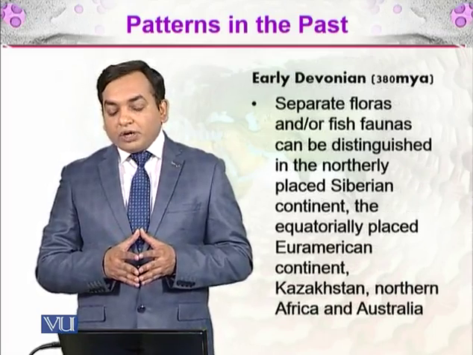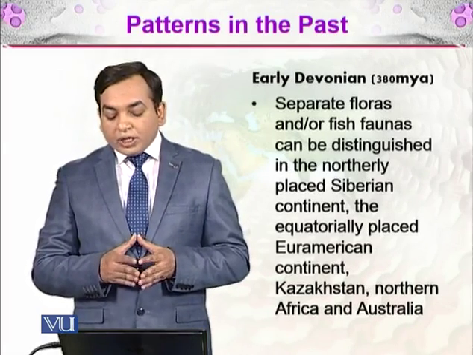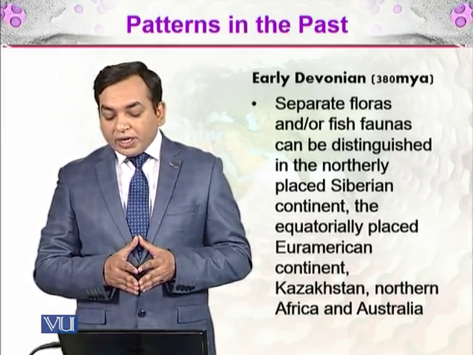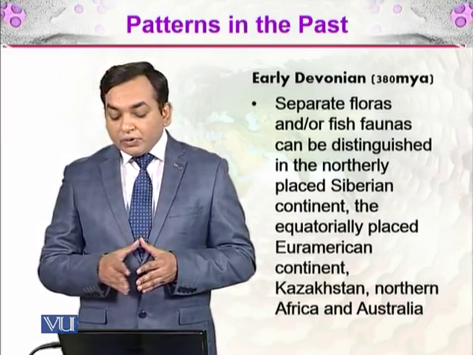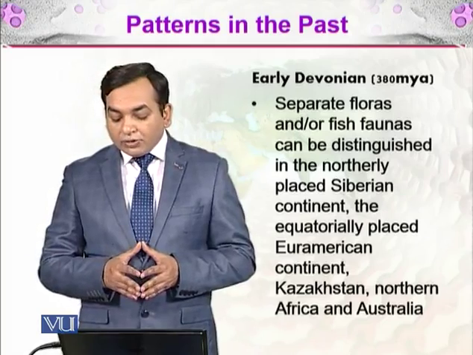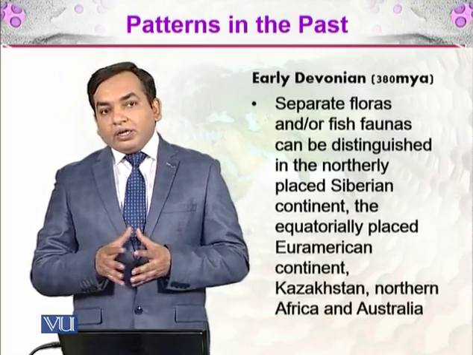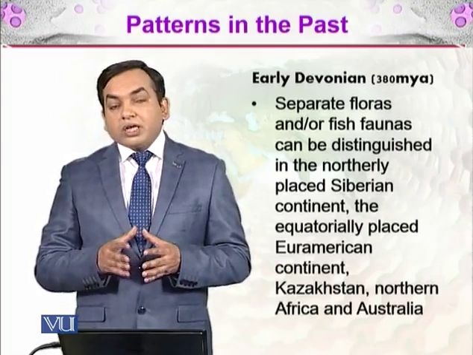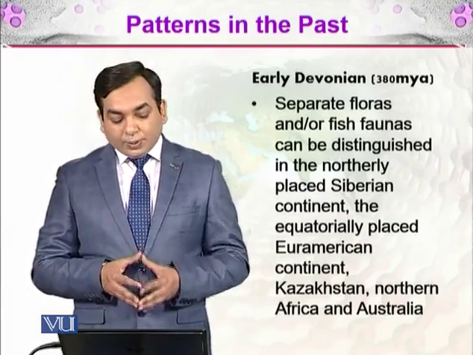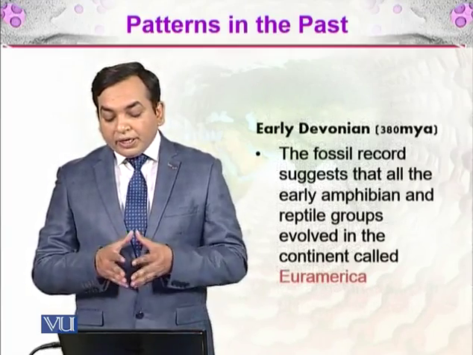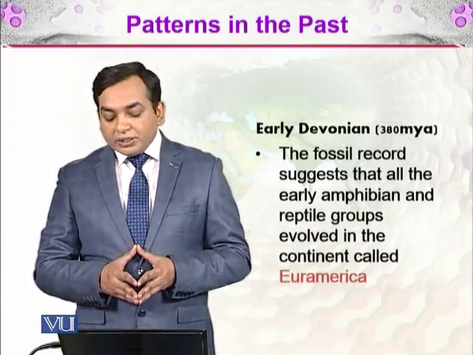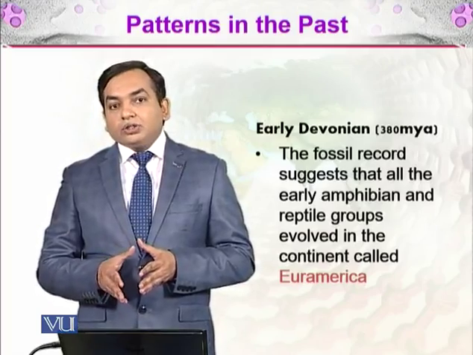In the early Devonian, which was 380 million years ago, separate floras and faunas, or fish faunas, can be distinguished in the northern Siberian continent, the equatorially placed Euro-American continent, Kazakhstan, northern Africa and Australia. In the early Devonian, the fossil records suggest that all the early amphibians and reptiles evolved on the continent called Euro-America.